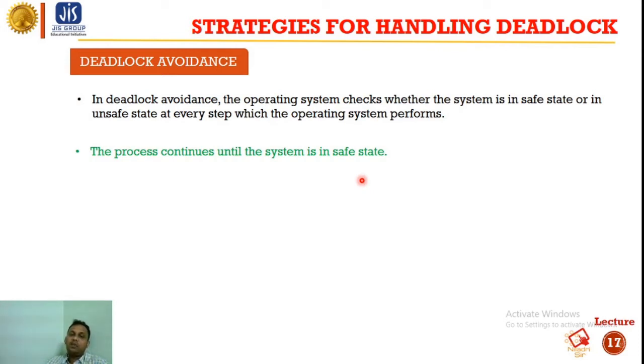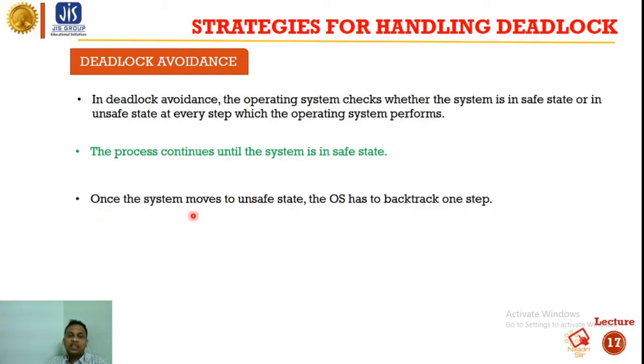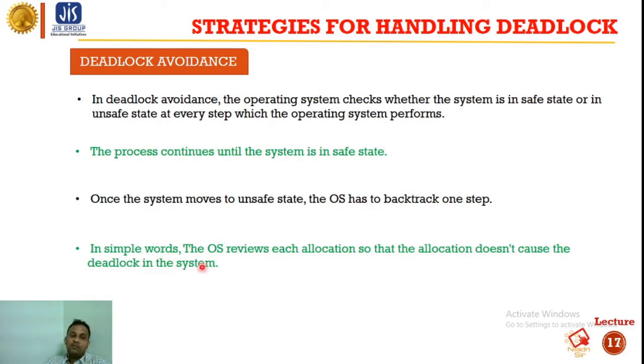So we have to perform these steps until the system is in the safe state. Once the system moves to an unsafe state, the OS has to backtrack one step. So if we go to the unsafe state, we will go back to the safe state again. In simple words, the OS reviews each allocation so that the allocation does not cause a deadlock in the system.